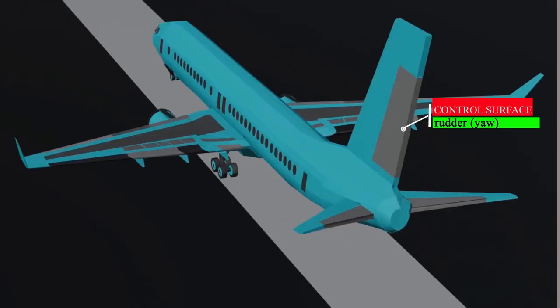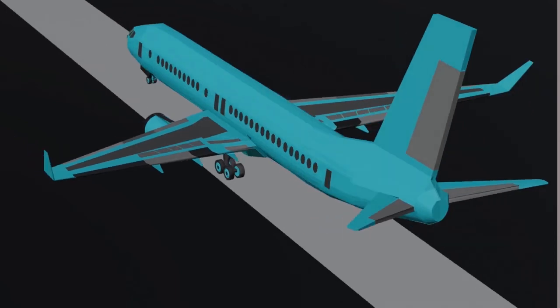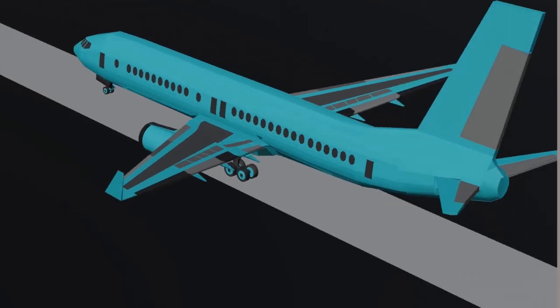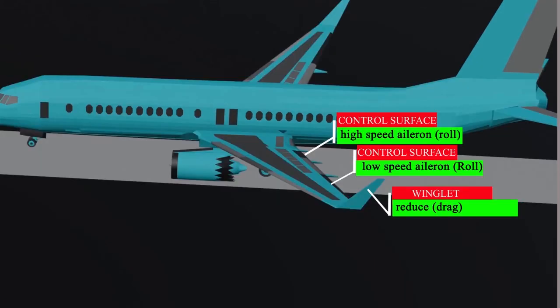Rudder. This is the primary control surface that tends to produce a yaw action of rotation. It is mounted on the vertical stabilizer on top and is movable. The rudder may be used with other control surfaces to assist aircraft's motion. Winglet. This is a superb aircraft component that is used to reduce drag and increase range of cruise, thereby increasing fuel effectiveness.